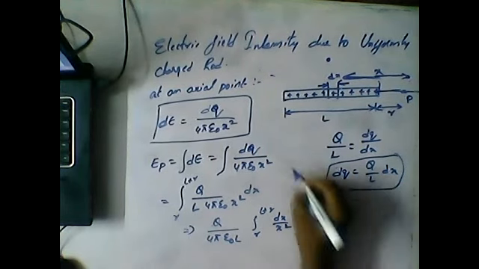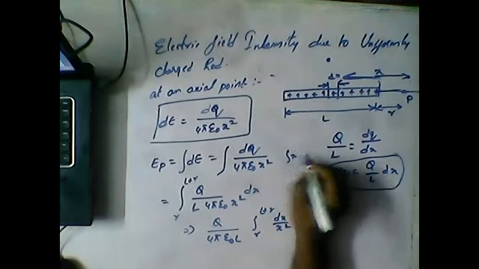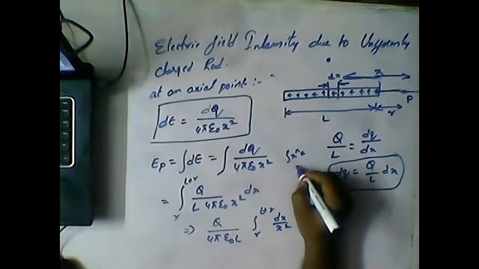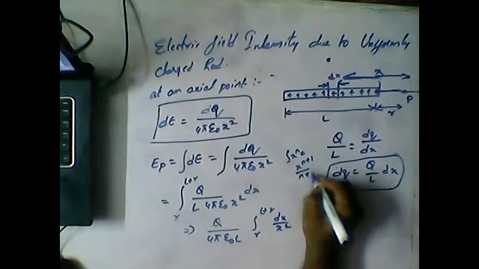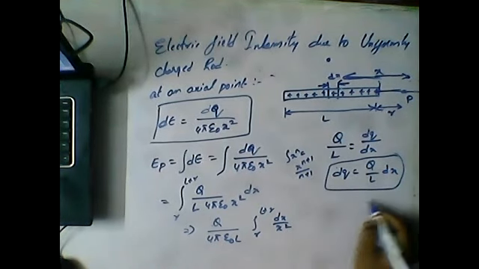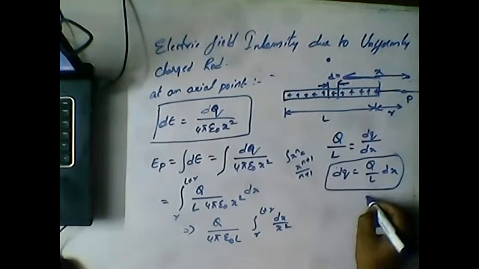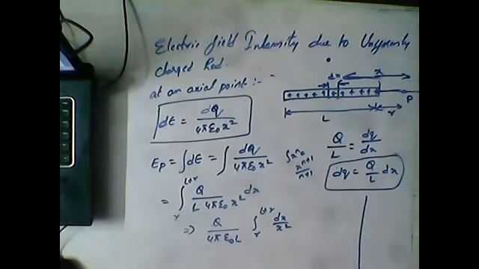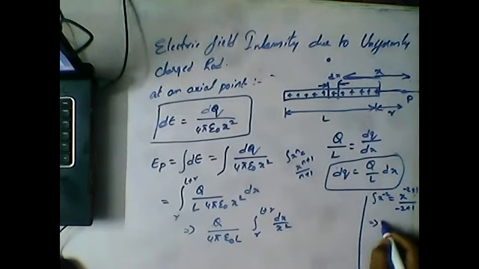We already know the formula for integration: integration of x power n is x power n plus 1 by n plus 1. So the integration of x power minus 2 is x power minus 2 plus 1 by minus 2 plus 1, that is x power minus 1 by minus 1, which we can write as minus 1 by x.